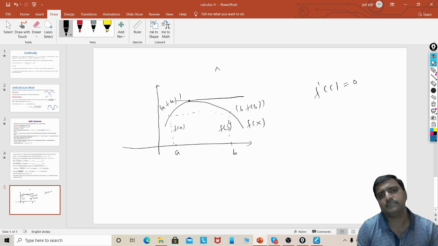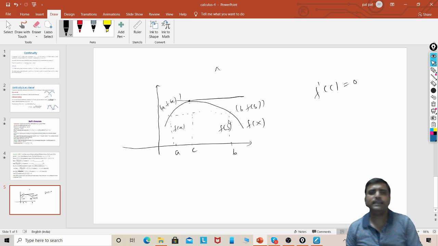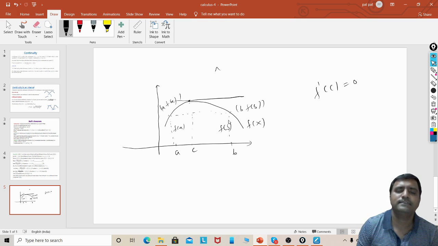At this point, the slope of the tangent to the curve is equal to 0. We obtain at least one such point when the curve satisfies all three conditions of Rolle's theorem.